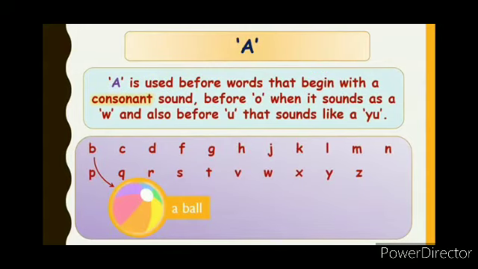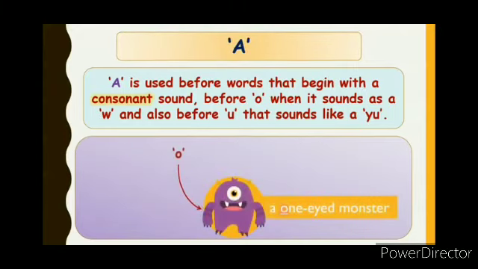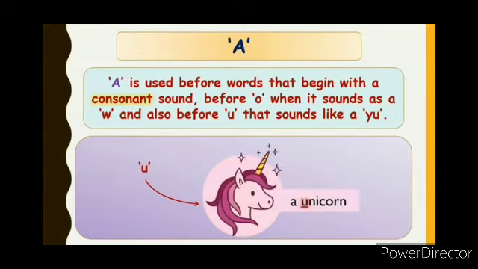A is used before words that begin with a consonant sound. Before O when it sounds as W, the consonant sound of W, and also before U when it sounds like a consonant Y, U. I explained that earlier. Examples: a ball, a house, consonant words. A star is a consonant word. A one-eyed monster, although it begins with O, has the consonant sound of W. A unicorn begins with vowel U, but it has the consonant sound of Y.